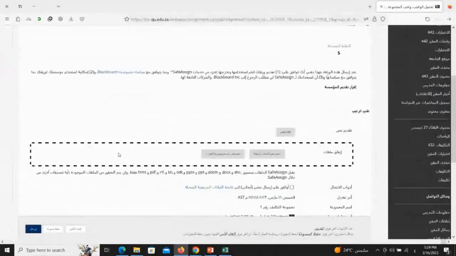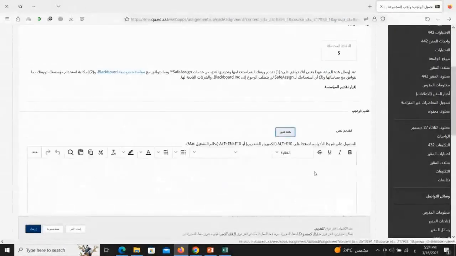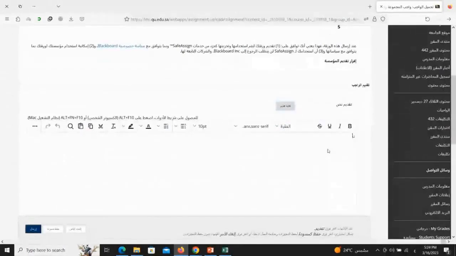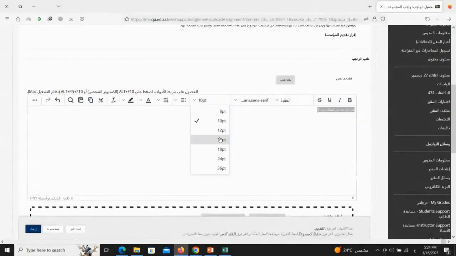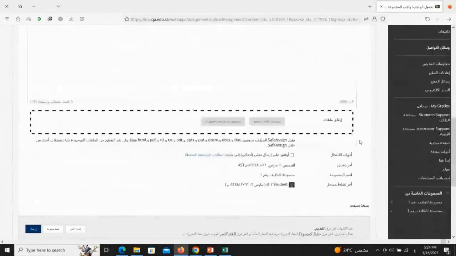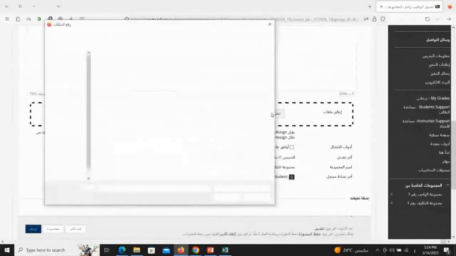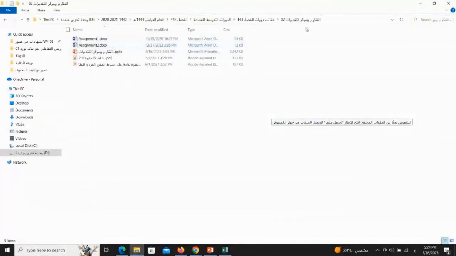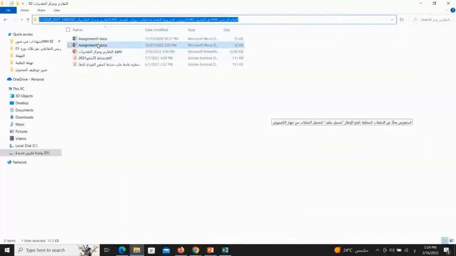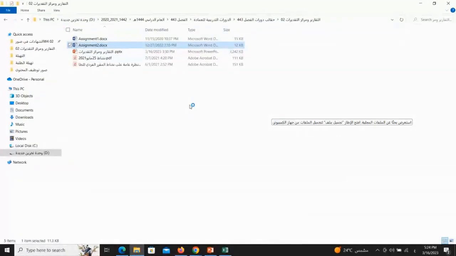And what does he send? Then he will write, for example, any text he wants to write, like the assignment text from student number 7. I'm just writing it as a guideline, you know. Let's adjust the font a bit, and then the student will upload their file, whether it's their research, assignment, or document. Now, let me bring up the interactive grading, and I just want to show you something, God willing.